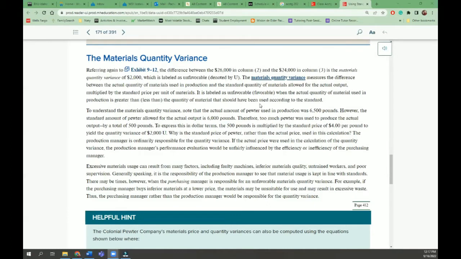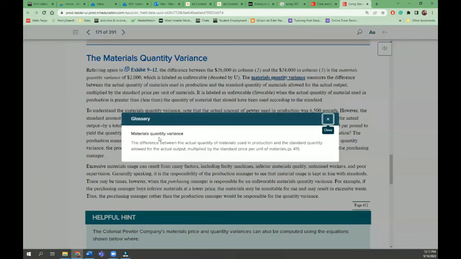Alright, so the first advice I can give you is to take as many notes as you can from the textbook. Something that I did was taking notes of any concept. For example, you will see that in the textbook, there's a blue highlight for concepts like materials quantity variance. And then if you click on it, it will give you the definition. So something I did was just writing this down so I can remember it and study it for quizzes or exams. But it would be even better if you write it down with your own words, I think.